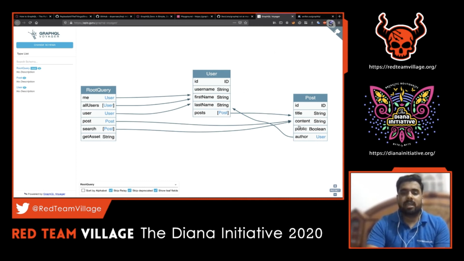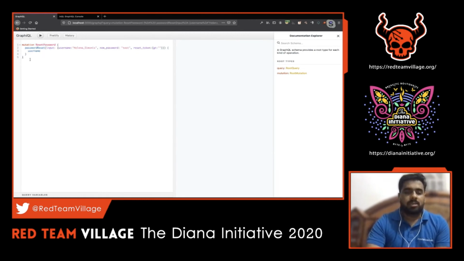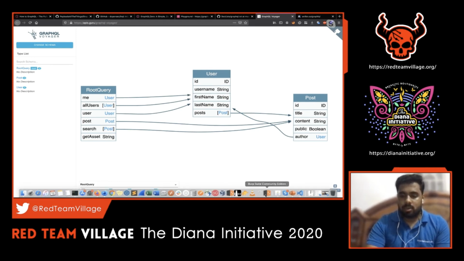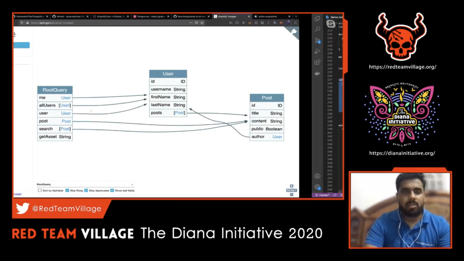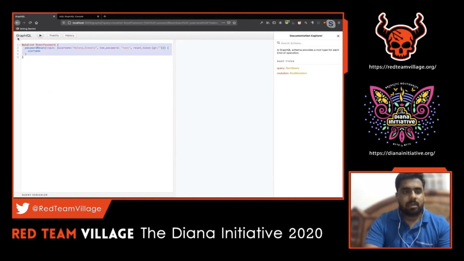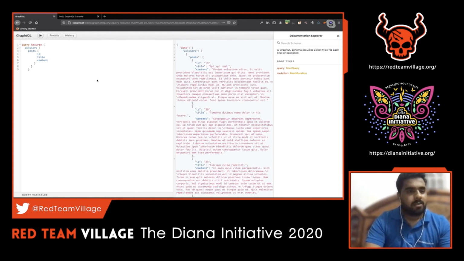So there might be cases like this which can be a kind of business logic flaw, or might be by design. We just have to identify that, and we can try out certain nested queries. So let's say in our case, we'll take this particular post calling request. Let's see how the request looks. Since I'm going to do a recursive kind of query, let me open that console and show that part. Okay, I just missed the query, it's a typo. So query recurse, it can be any name. So allUsers, I'm just pulling out all the user records. This is one among the APIs which is already there in the query. So allUsers requires ID, username, first name, last name, and post.